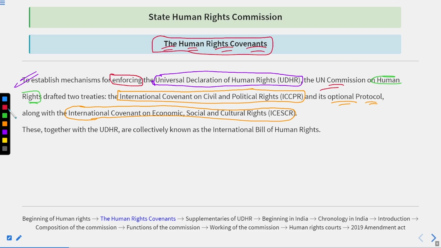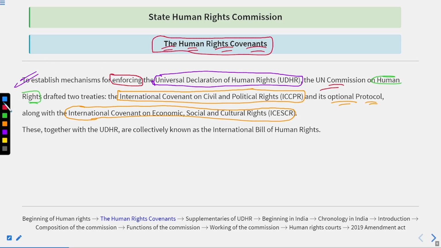The first was ICCPR, the International Covenant on Civil and Political Rights. And the second one was the International Covenant on Economic, Social, and Cultural Rights. It means that not only did we try to protect people and give them rights from the civil and political rights point of view, so that they could have political and civil freedom, but we even thought about the economic, social, and cultural rights point of view. So both things we had granted them.